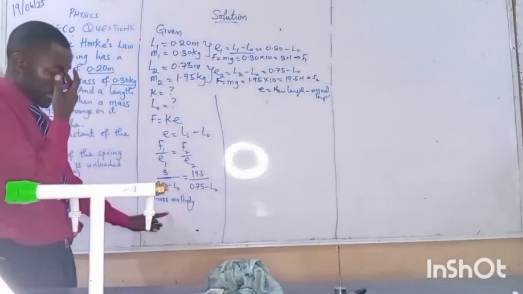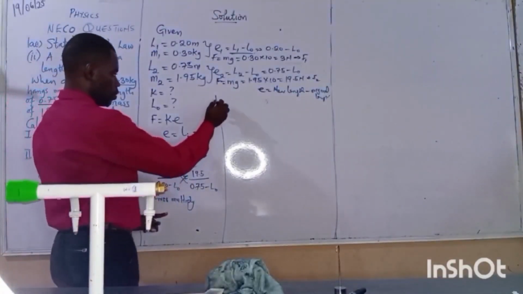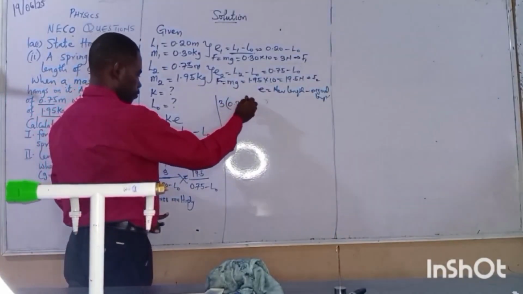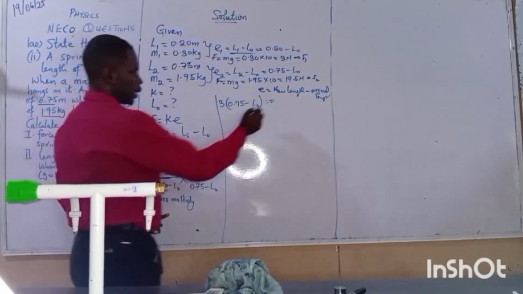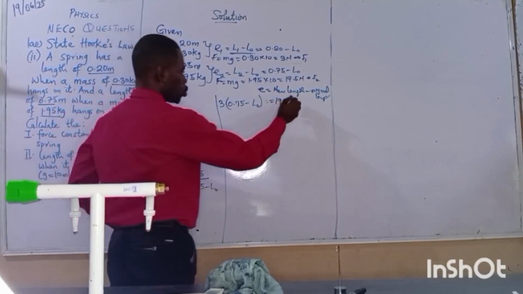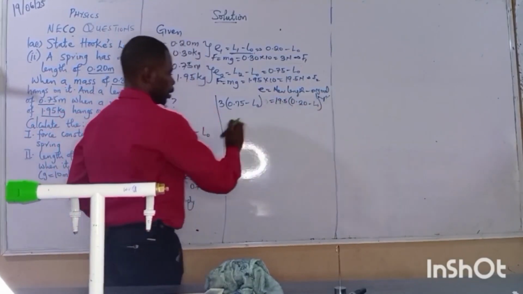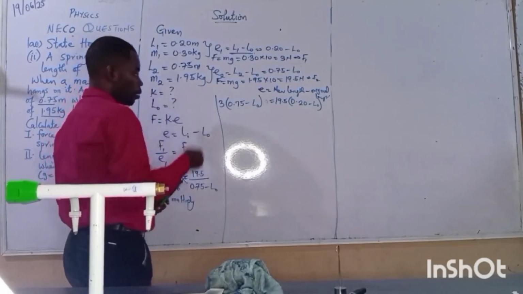Now let's cross multiply to get the necessary information. If I cross multiply, I have something like this. I'll be having 3 into brackets 0.75 minus L0 equals 19.5 into brackets 0.20 minus L0. Let's open our brackets.